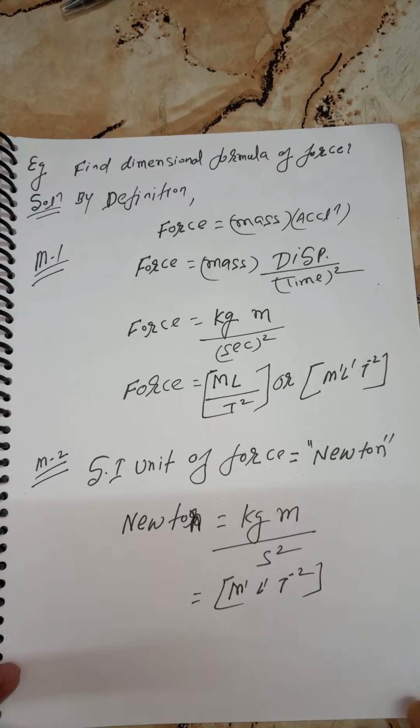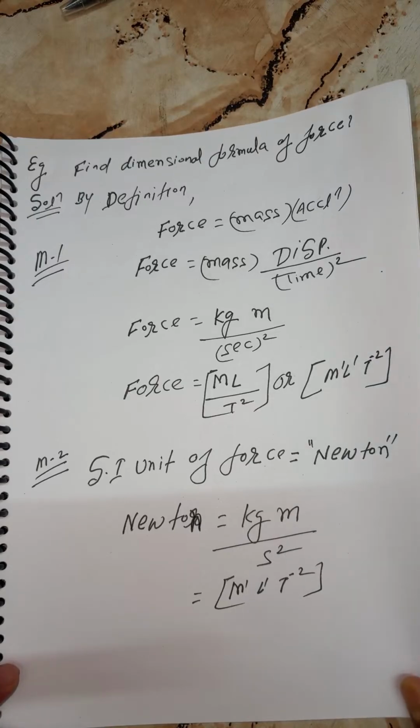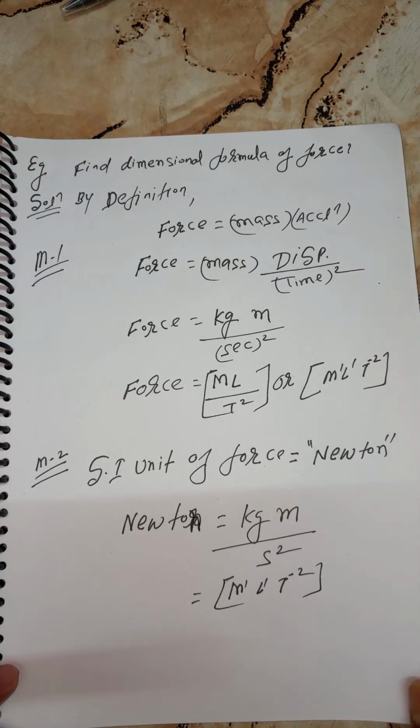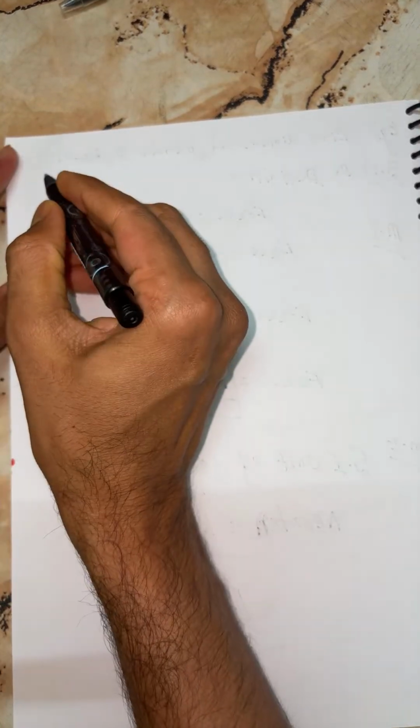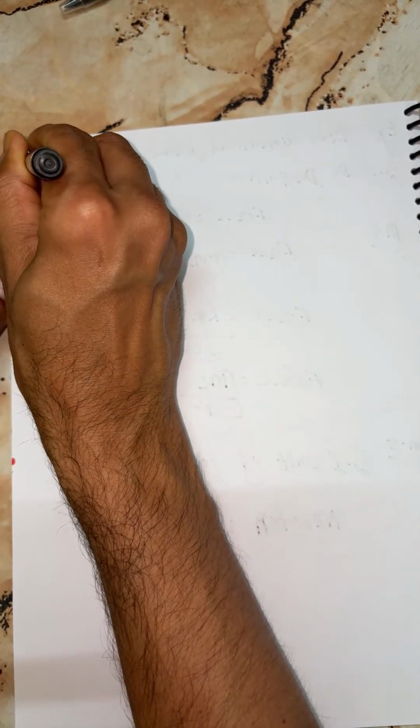Right. Okay. Now kids, just take a screenshot here. I want to turn the page. I'll start the next problem based on dimensional formula. Everyone do this fast.